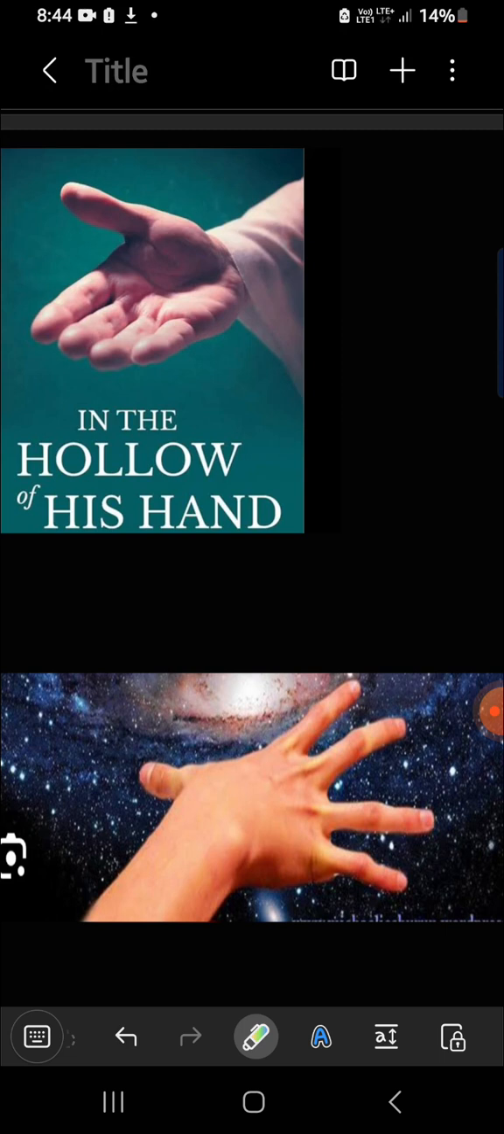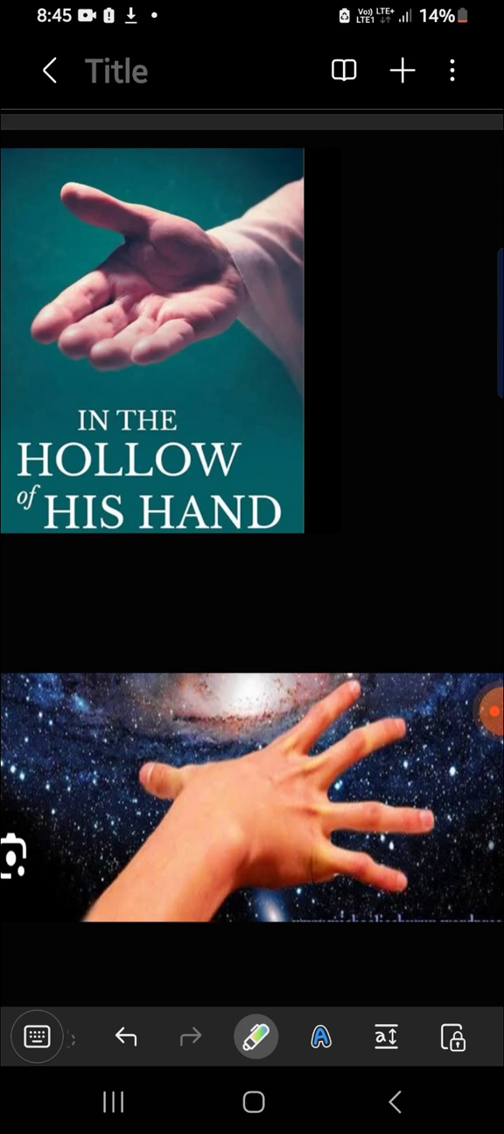Look at this picture and understand the first sentence, that is, who has measured the waters in the hollow of his hand. The first thing that will come into your mind is this picture, so that you will not forget when you move on with other sentences of this verse. Understand this firstly, that is, he has measured the waters in the hollow of his hand. And what is the sentence in the Bible? Who has measured the waters in the hollow of his hand?